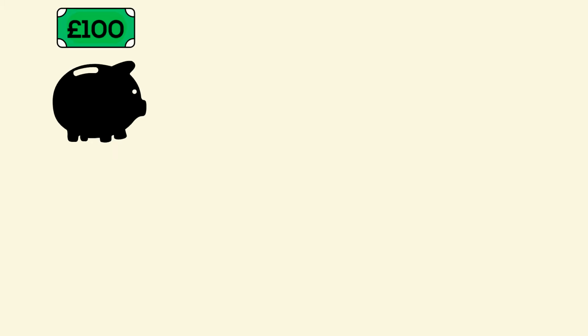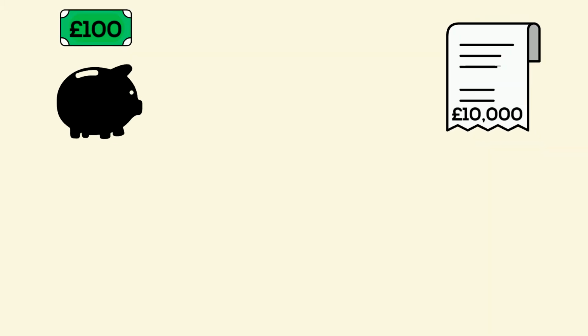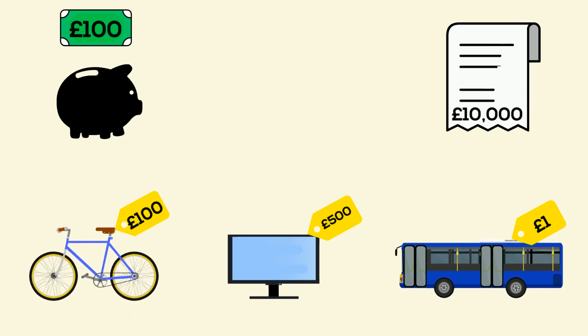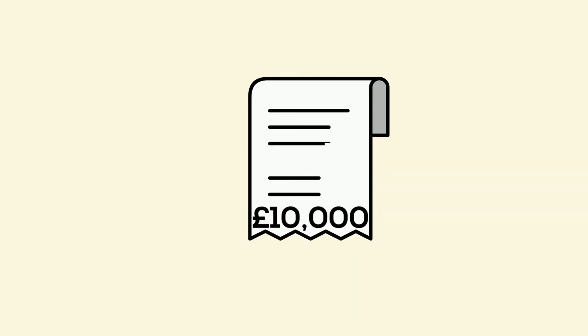So we now know that inflation eats away at the real spending power of our savings and our salaries. If the number on our savings and our salaries don't change, but the price of the things we buy do, then year on year the amount of things we can buy with that money goes further and further down. So to ensure inflation doesn't affect your standard of living, it is important to check that your salary is increasing at least in line with inflation every year.